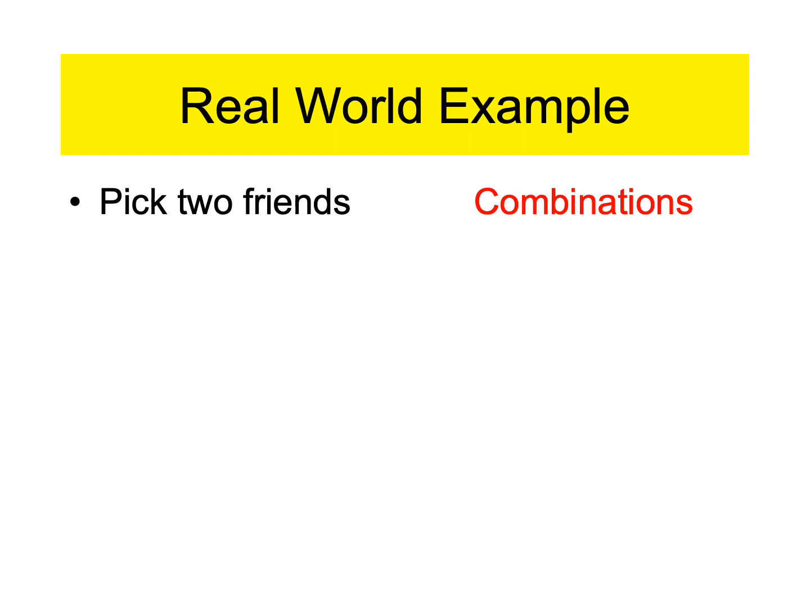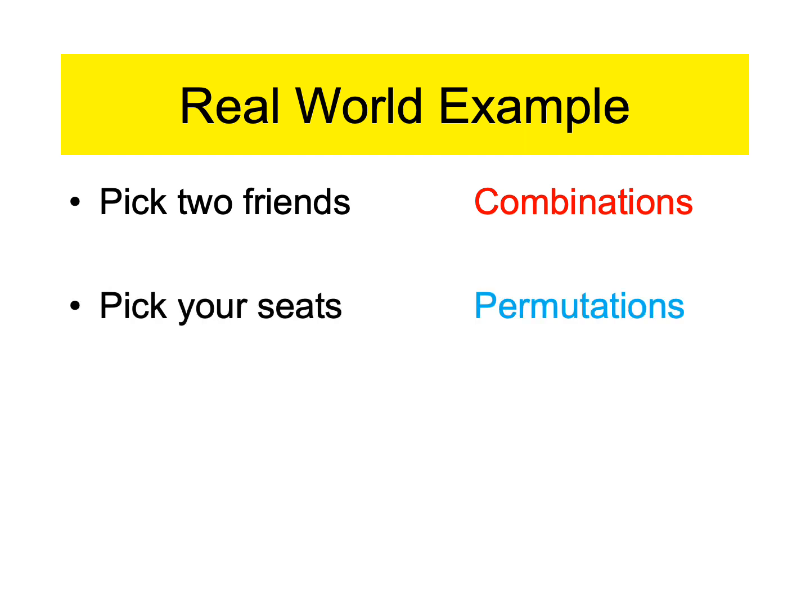So when you pick those 2 friends, you are choosing out of all your friends a combination, right? This is when the order that you choose them does not matter. However, when you get to the movies and you have to sit down, the order does matter, because there's only 1 seat for each person. So the order matters. This is called a permutation. And it turns out there's always more permutations than combinations.